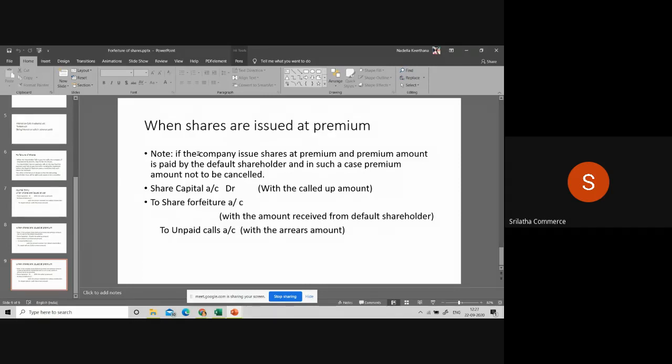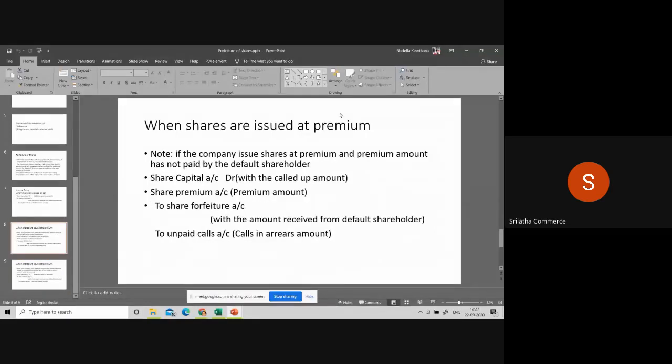These are the two points you have to remember. What are the two points? When shares are issued at premium, what you have to notice is whether you received premium or not. Now we did this in problem number 7. Shares are issued at premium and the shares are forfeited. If you want, you can refer to problem number 7 after my class.